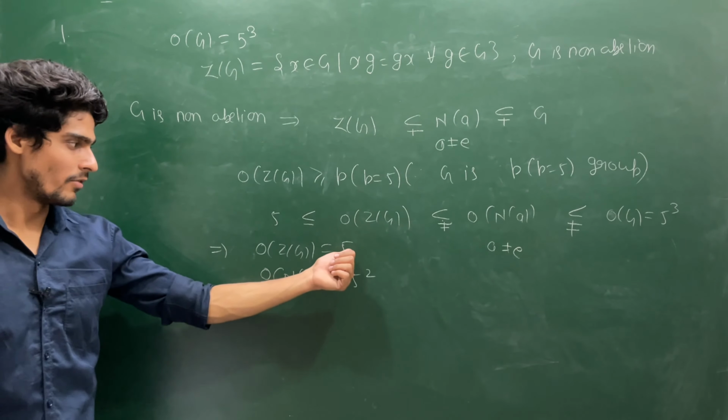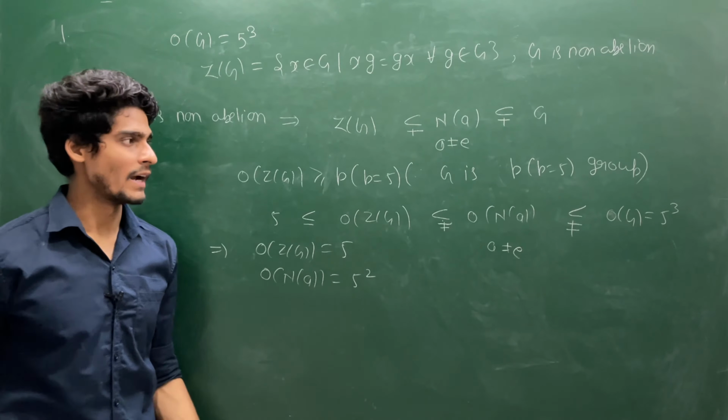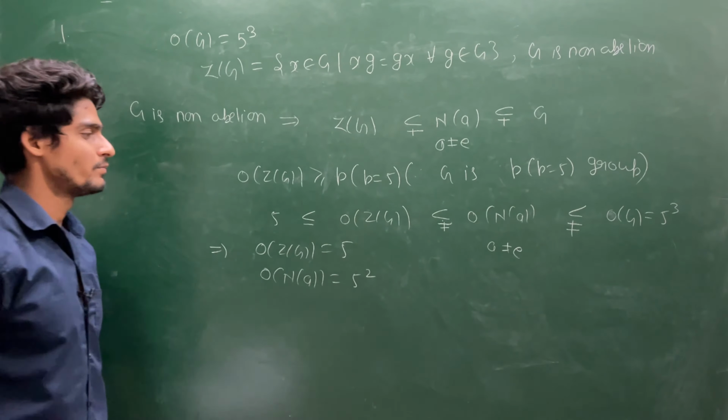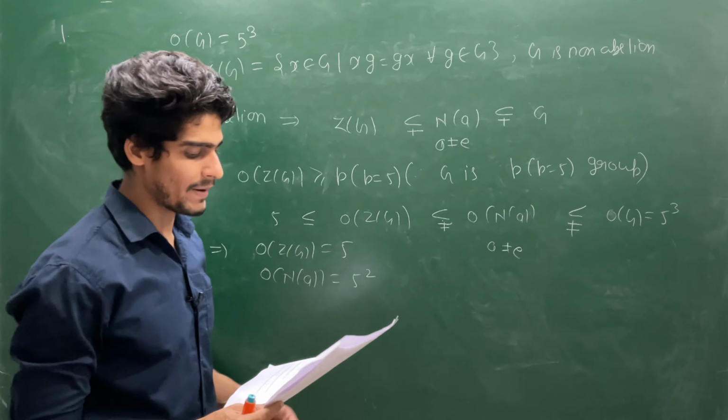So center will be having 5 elements, and normalizer will contain 5 square elements, and group will contain 5 cube elements. So the cardinality of center will be exactly 5.